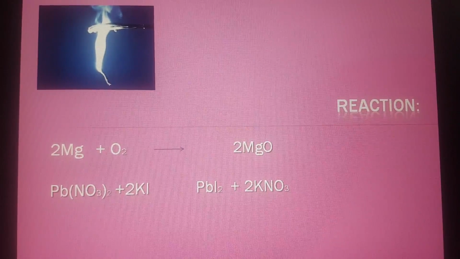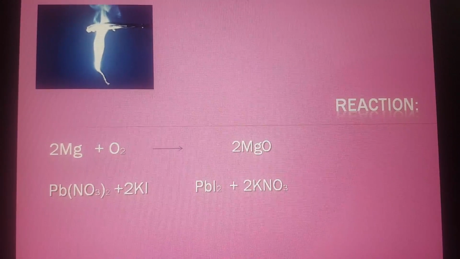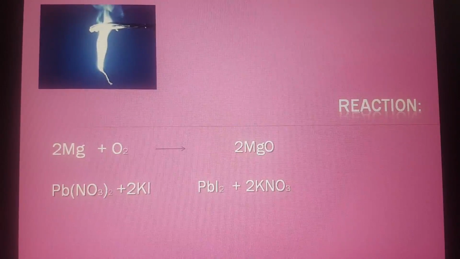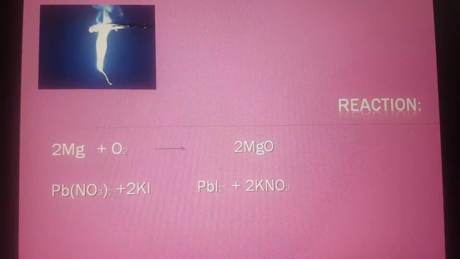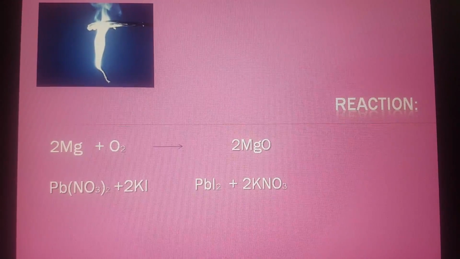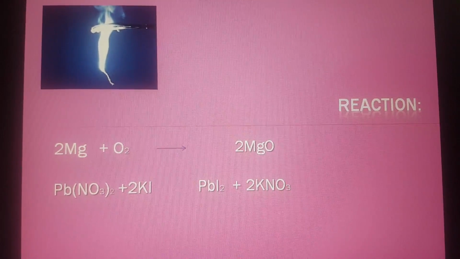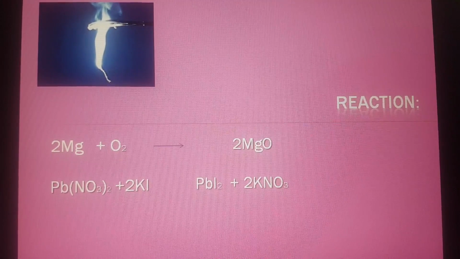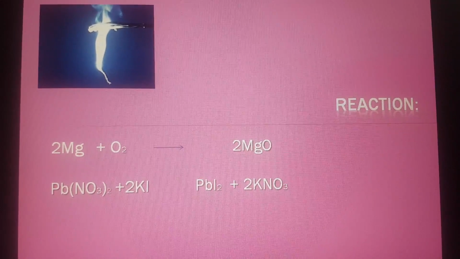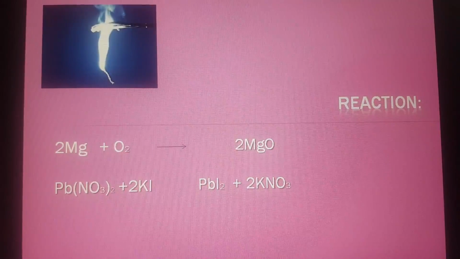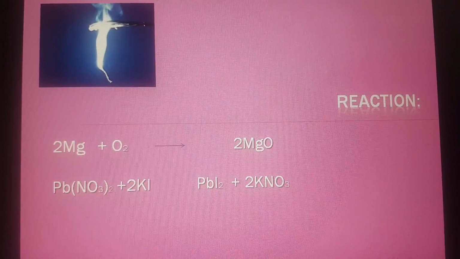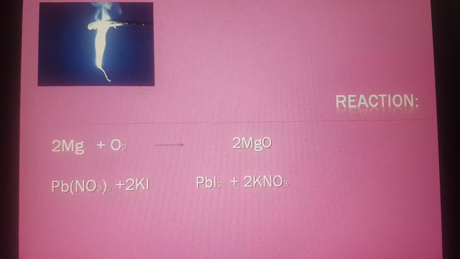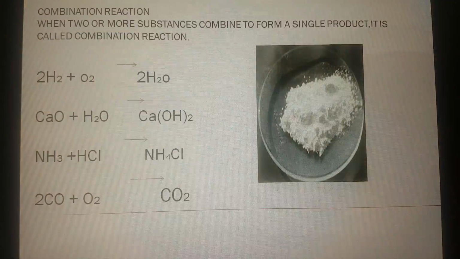Another thing to be noted is that whenever a chemical reaction takes place, we can observe some important things, that is the evolution of a gas. In most chemical reactions, evolution of gas takes place, otherwise a change in state, change in color, or change in temperature takes place. So from these four things, most of them take place while a chemical reaction occurs.